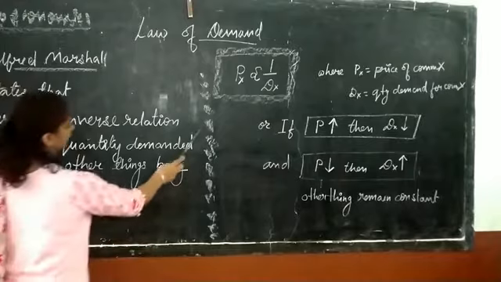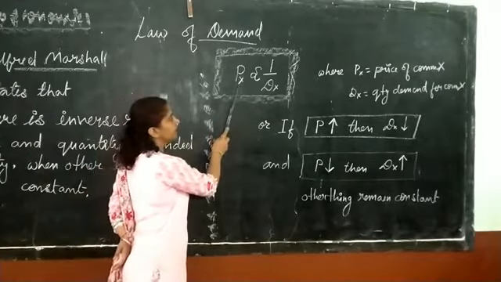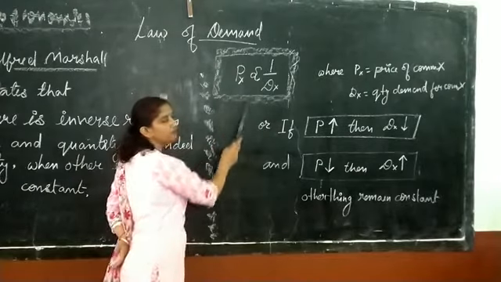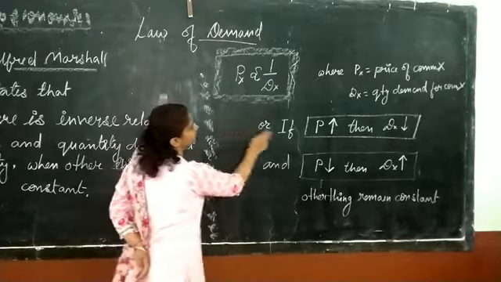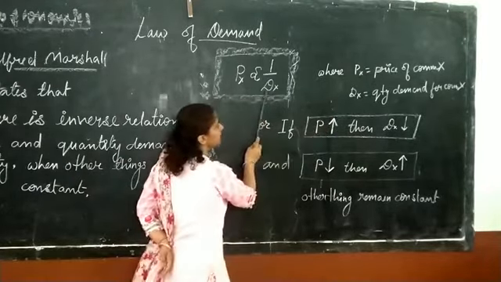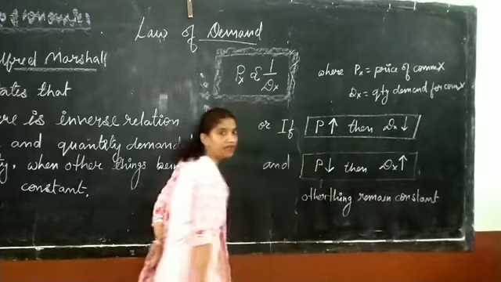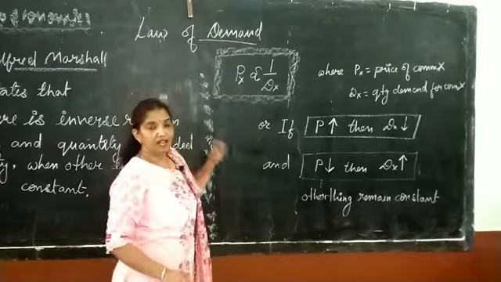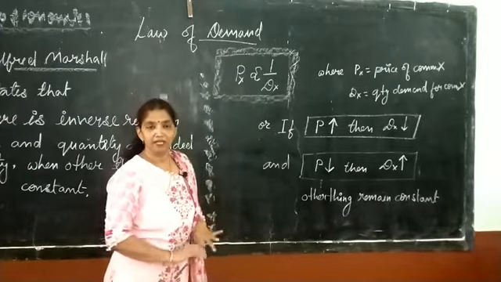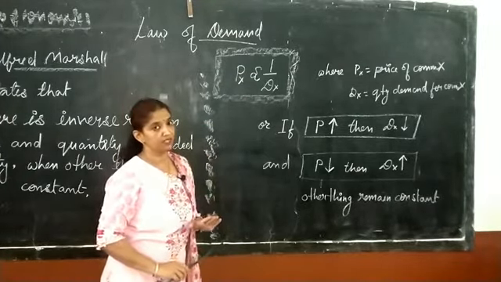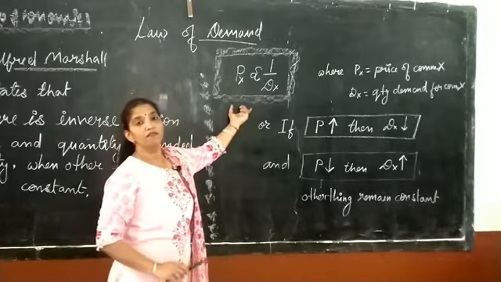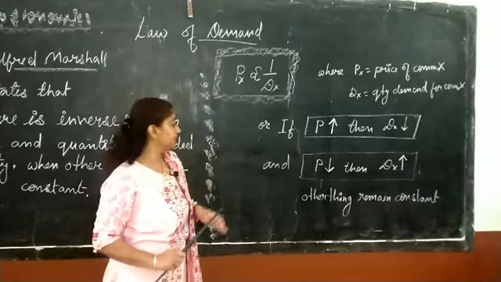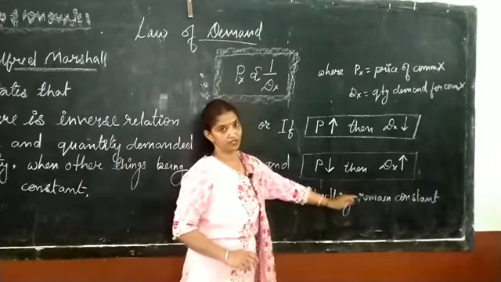Price of X is inversely proportionate to demand of X. Px is price of X, Dx is demand for X. But we have to keep in mind the first and important thing, that this law will be applicable only if other things remain constant.